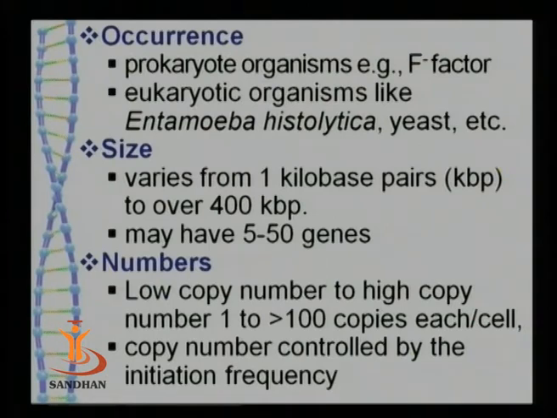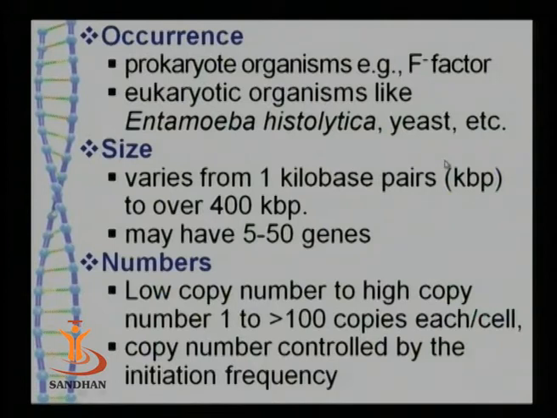Now, if we see where these plasmids are found, you will read here that these are the prokaryotic organisms which contain plasmids. However, plasmids have been found to occur in a few eukaryotic cells also, for example Entamoeba histolytica and the 2 micrometer plasmids of yeast. Both these organisms are eukaryotes. However, the occurrence of plasmids in eukaryotes is comparatively low as compared to prokaryotic organisms, that is, bacteria.